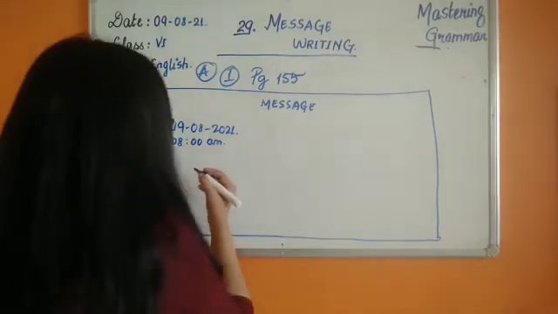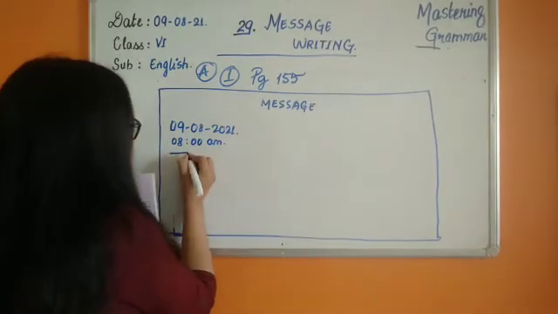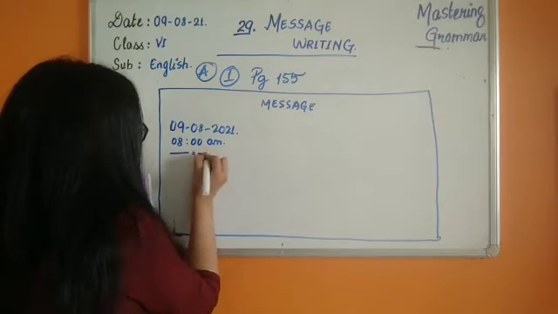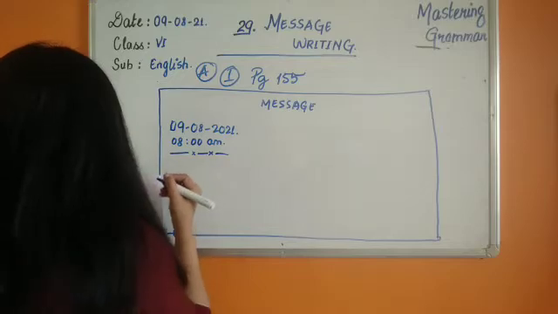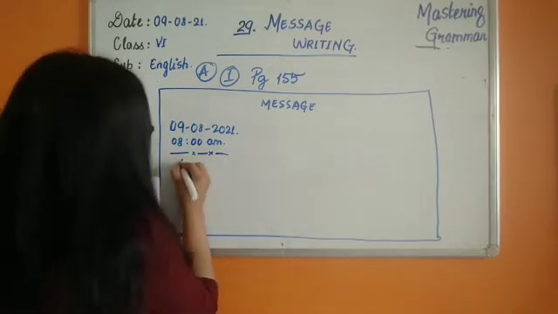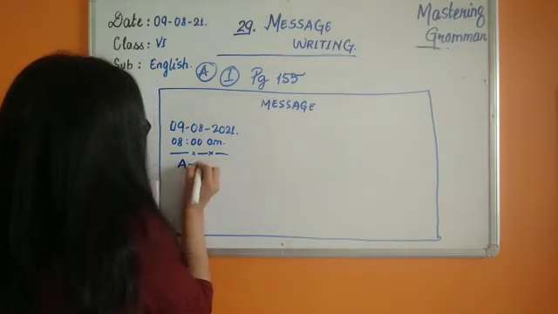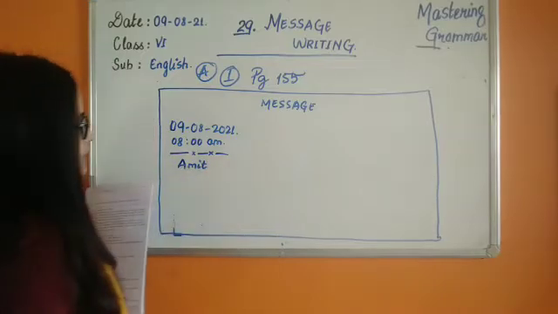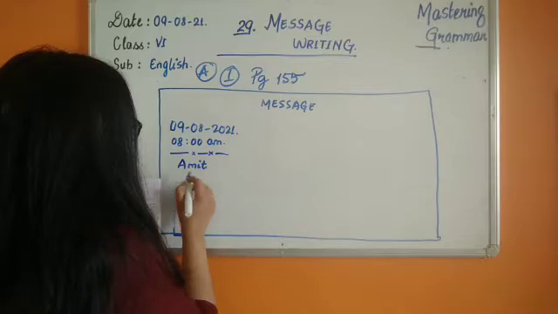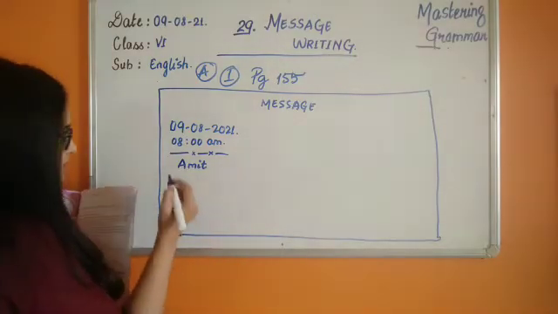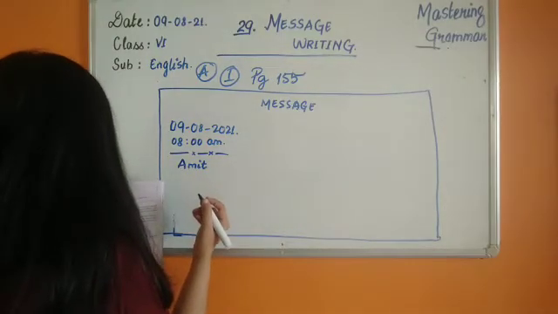Now after leaving a line, you have to leave a line. Okay. Then you have to write the name of the person for whom the message is. So here the message is for Amit. Okay. Now let's see what she is writing. There needs to be no gap after the salutation part and the body. So let's see what she needs to inform.